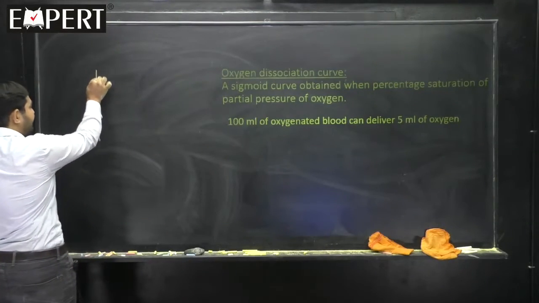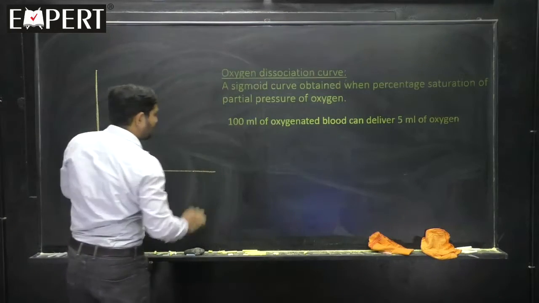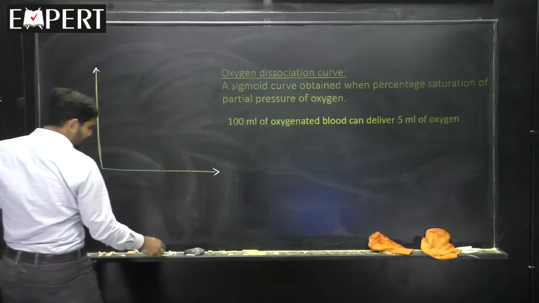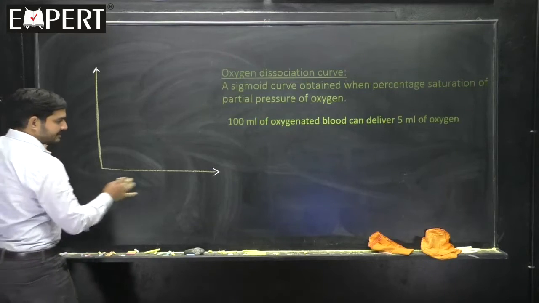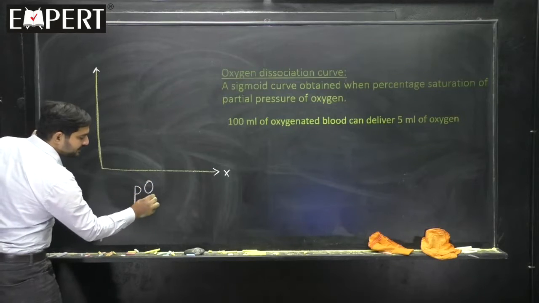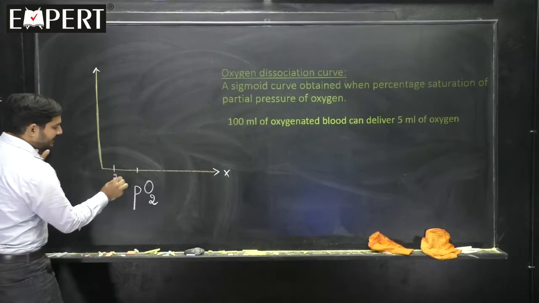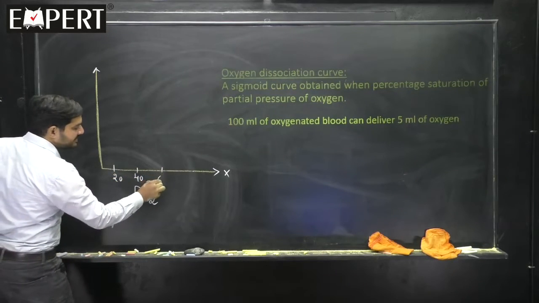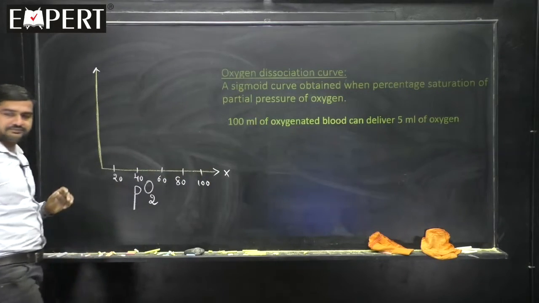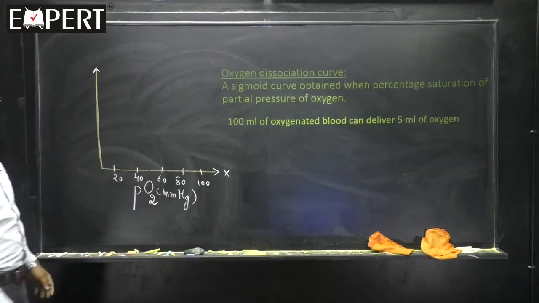I am drawing a graph here. In the graph, x-axis, y-axis. In the x-axis, we will be taking the partial pressure of oxygen: 20, 40, 60, 80, 100, like this, in mmHg, millimeter mercury.